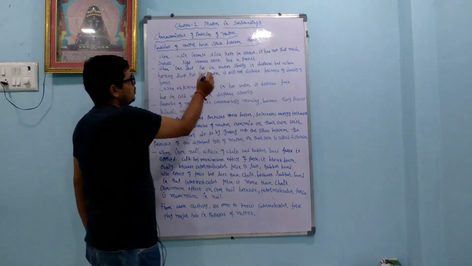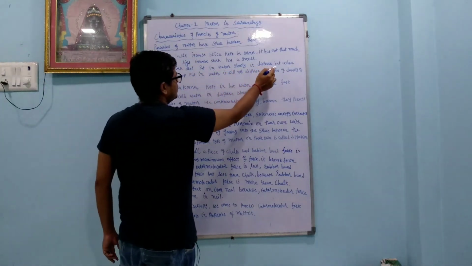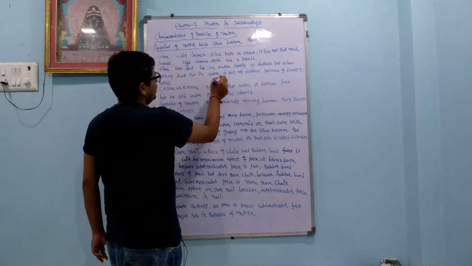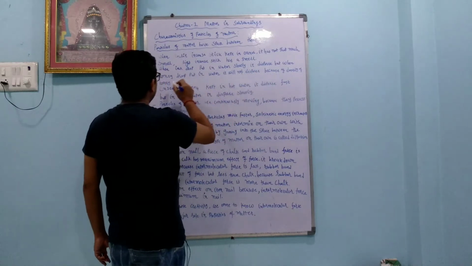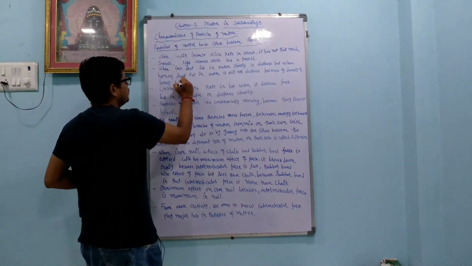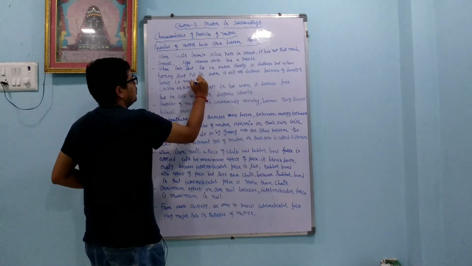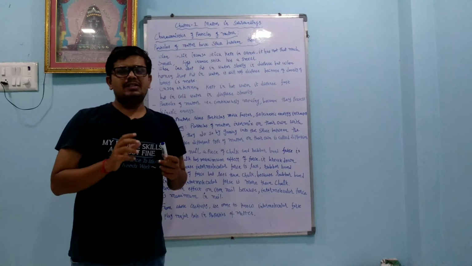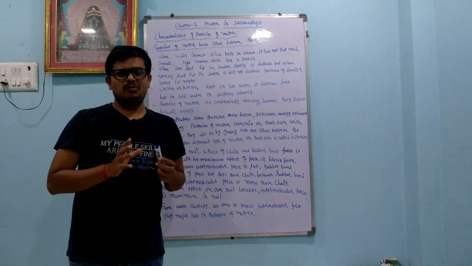When an ink drop is put in water, slowly it disperses, but when a honey drop is put into water, it will not disperse because the density of honey is more. Now dear student, we have to understand what is called density. Density means mass per unit volume.